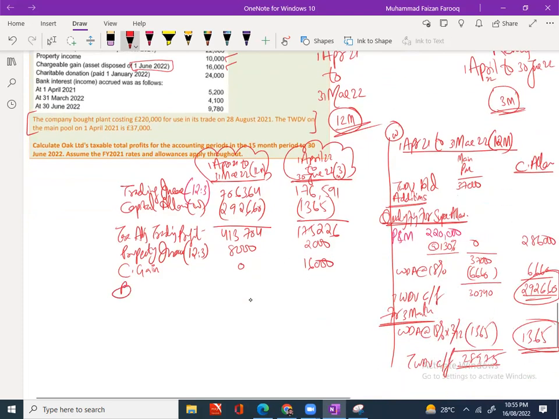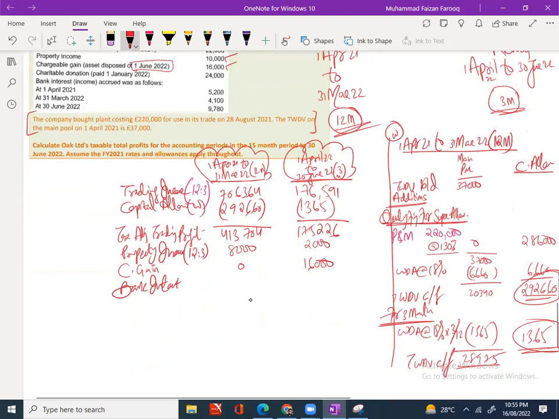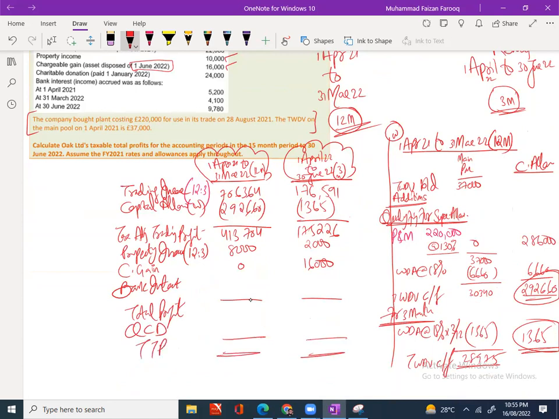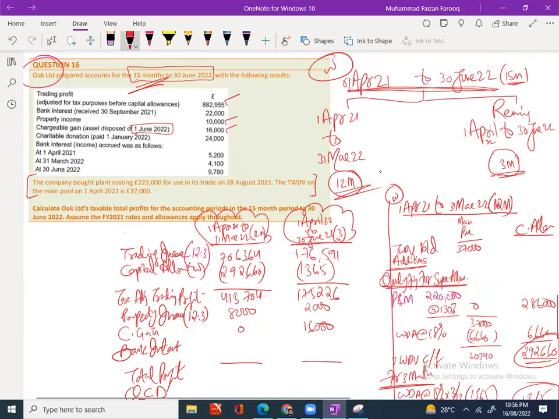But before QCD, we have to write bank interest and miscellaneous income. There is no miscellaneous income. So we will calculate bank interest, and after bank interest, we will have total profits here. And after total profits, we will have QCD, and the final answer will be TTP. Got it? So in order to calculate the bank interest, I need a space. So where will I do it? I will do it here.